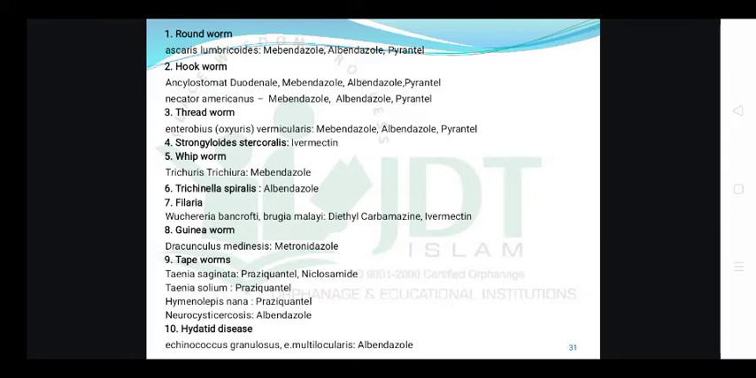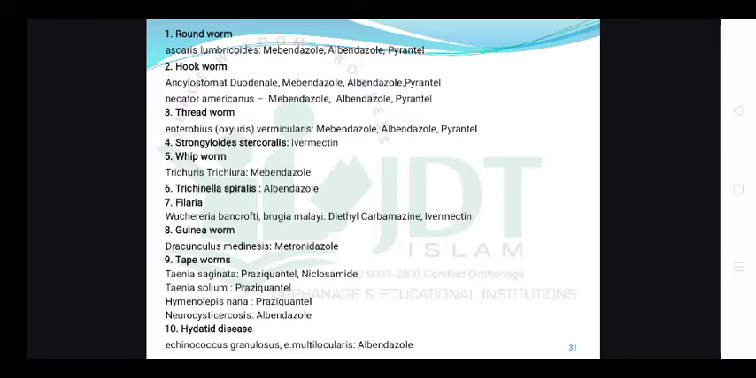Strongyloides stercoralis, ivermectin. Then important one is filaria, Wuchereria bancrofti and Brugia malayi, which will cause filariasis or elephantiasis, in which the leg will grow or swell like an elephant leg. That is known as filariasis, which is caused by Wuchereria bancrofti or Brugia malayi. And treatment is by using diethylcarbamazine, which is usually supplied to homes by ASHA workers on a yearly basis. So that is the drug used for filariasis.